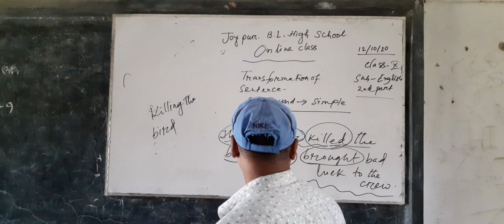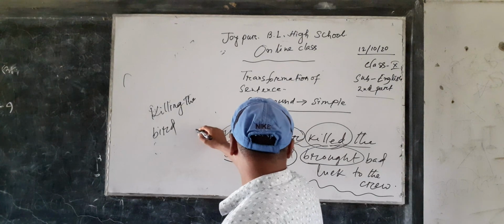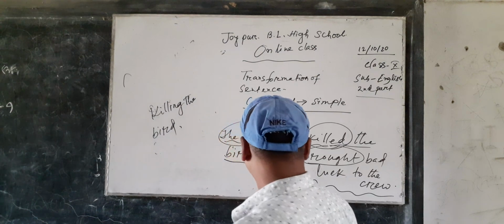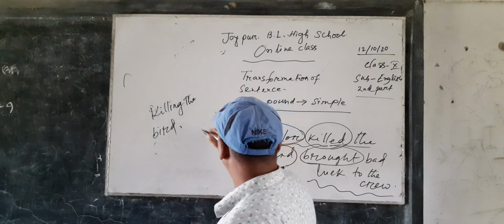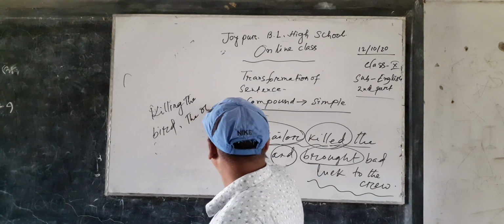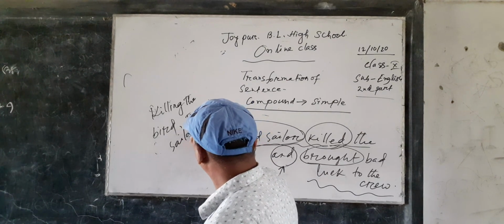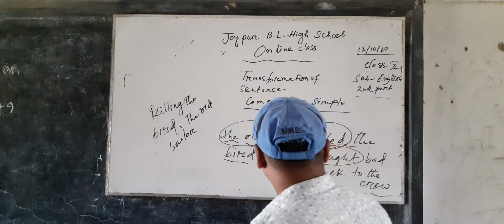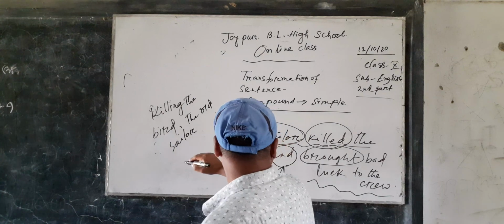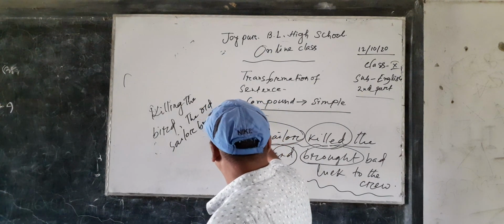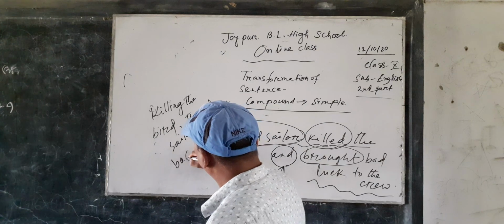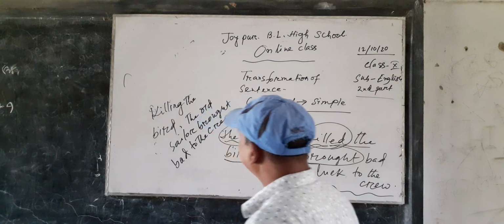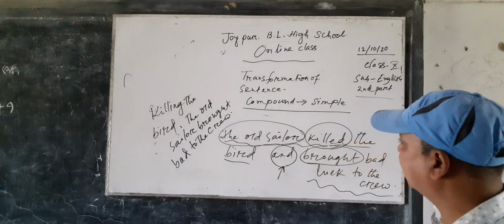After the first clause, we have to omit the coordinating conjunction and put a comma. Then we have to write the first subject and the other part of the second clause. Killing the bird, the old sailor brought bad luck to the crew.